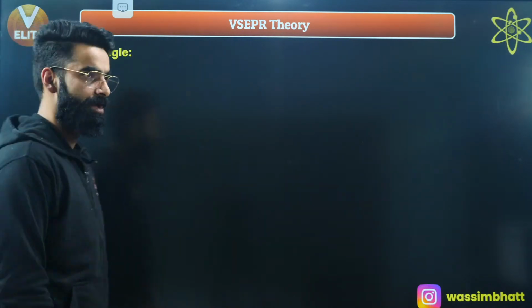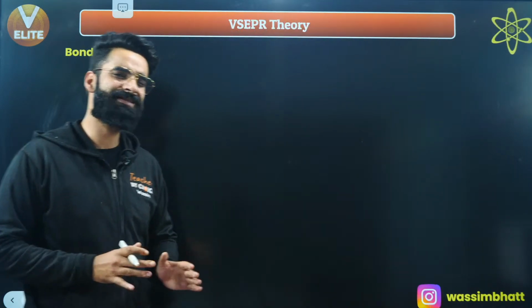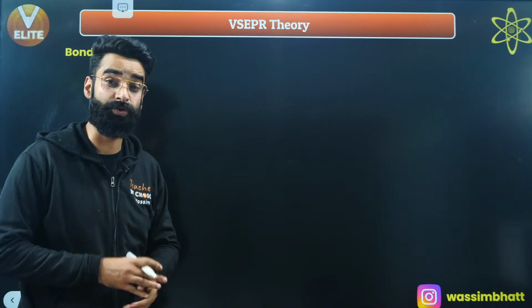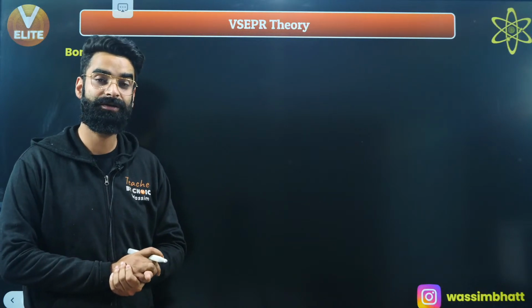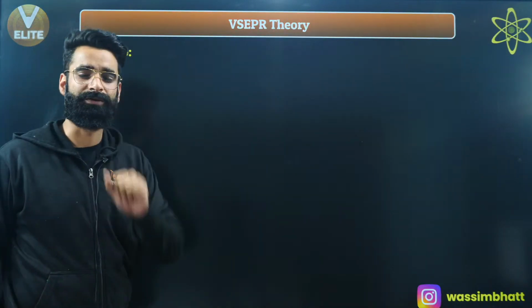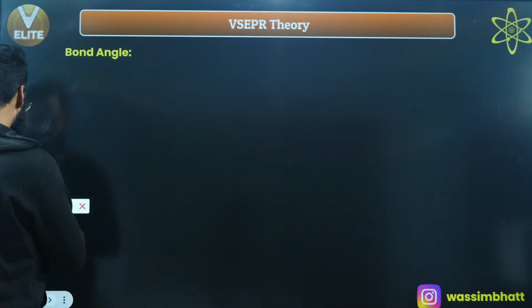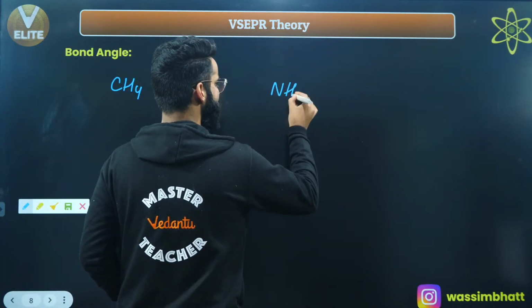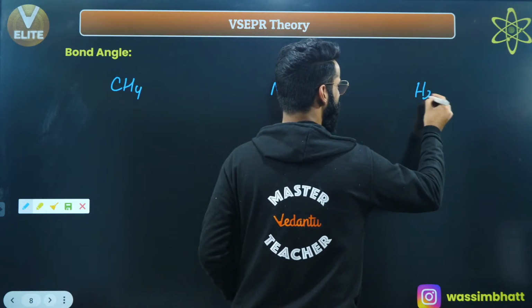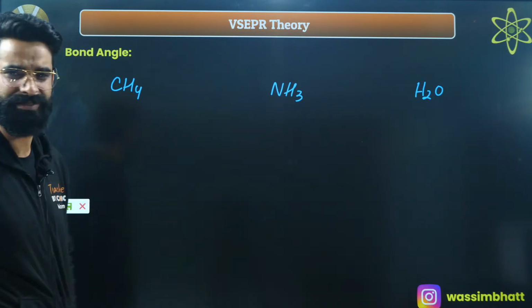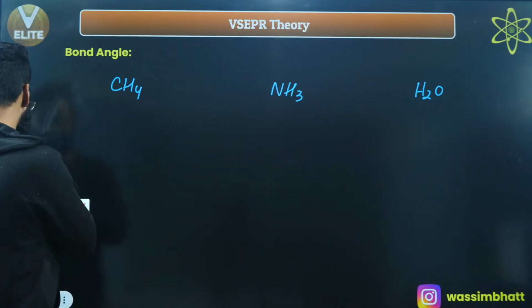Moving on. Before talking about the actual shapes of the molecules, before talking about the types of the molecules, let's have a glimpse of something called bond angle as well. This valence shell electron pair repulsion theory is going to give me the idea about the bond angles as well, right? Have a look at exactly what I'm going to talk about. I'm currently going to take 3 molecules. One I'm taking as CH4, one as NH3, and one as H2O. These are the 3 molecules I'm taking, because I need to make you understand a few important things, right? Have a look exactly.